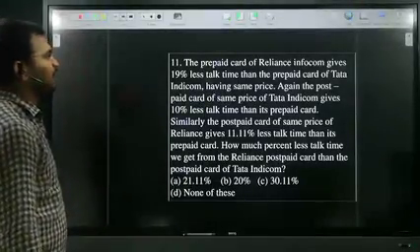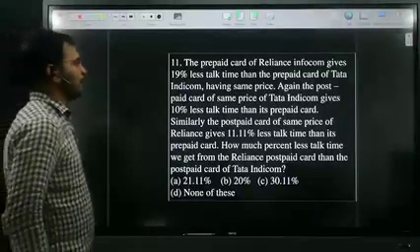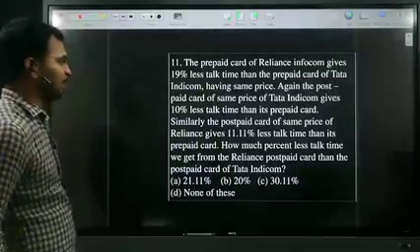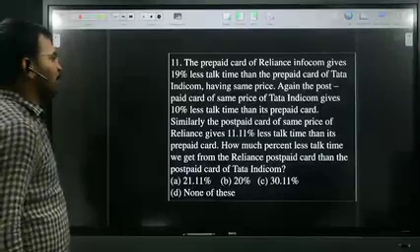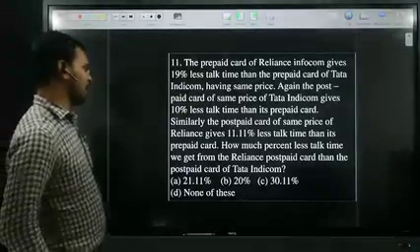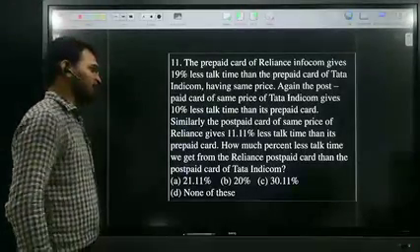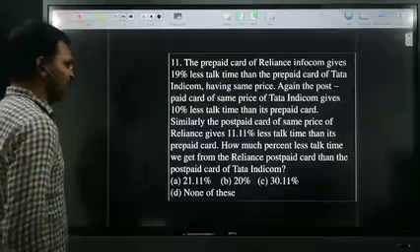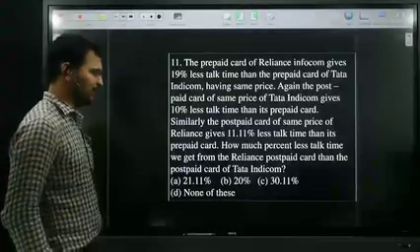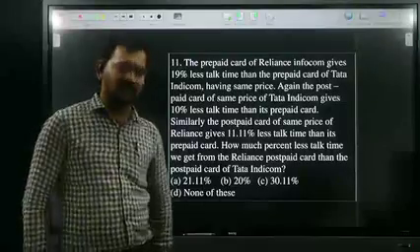The prepaid card of the Reliance gives 19% less talk time than the prepaid card of the Tata Indicom, having the same price. Again, the postpaid card at the same price of the Tata Indicom gives 10% less talk time than its prepaid card. Similarly, the postpaid card at the same price of the Reliance gives 11.11% less talk time than its prepaid card. How much percent less talk time we got from the Reliance postpaid card than the postpaid card of the Tata Indicom?